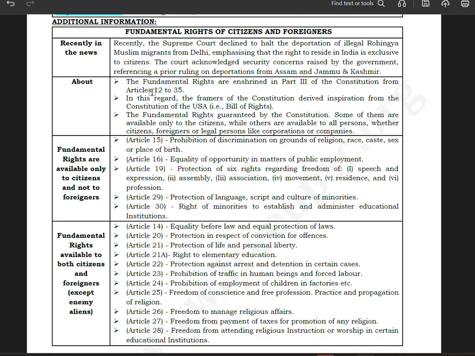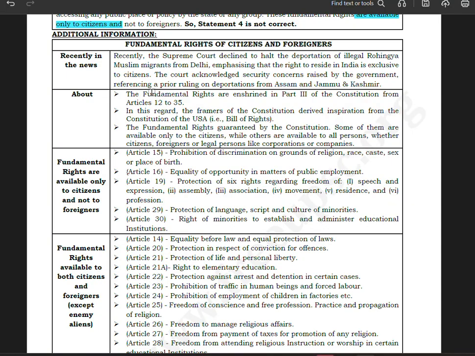Now, additional information: recently, the Supreme Court declined to halt the deportation of illegal Rohingya Muslim migrants from Delhi, emphasizing that the right to reside in India is exclusive to citizens. The court acknowledged security concerns raised by the government, referring to a prior ruling on deportation from Assam and Jammu and Kashmir.